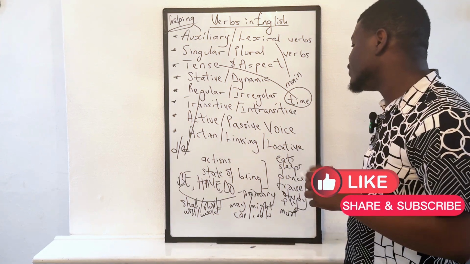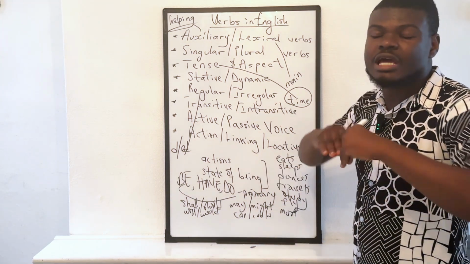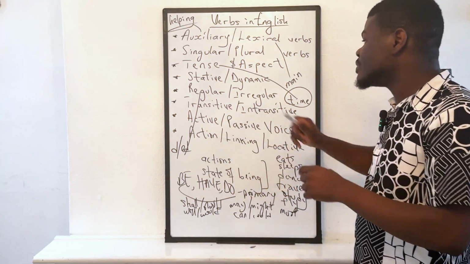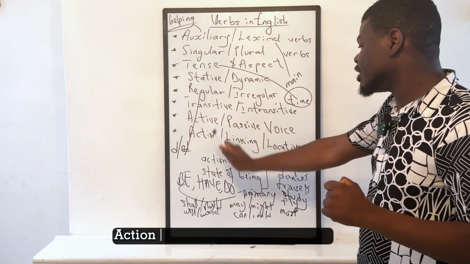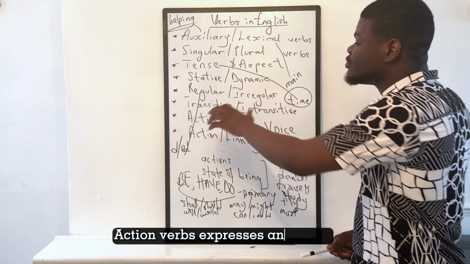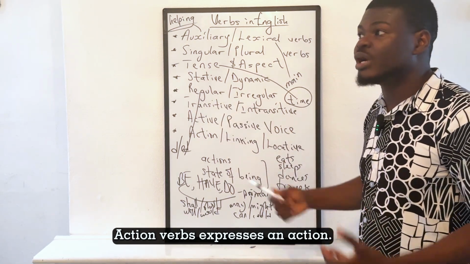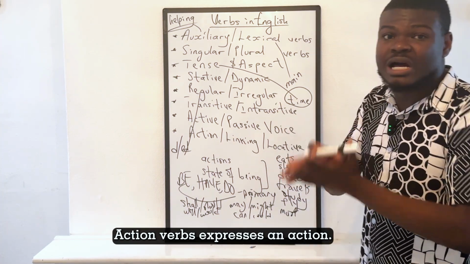Action, linking, or locative verbs. So I've talked about action verbs. They are normal verbs that talk about actions. Like I said, verbs are either action words or words that show actions or states of being. So action verbs are any form of verb that expresses an action: eat, dance, drive, run, sleep, etc. They're all different forms of action.